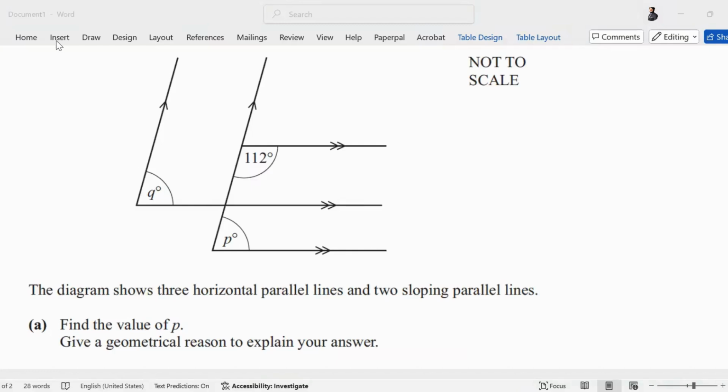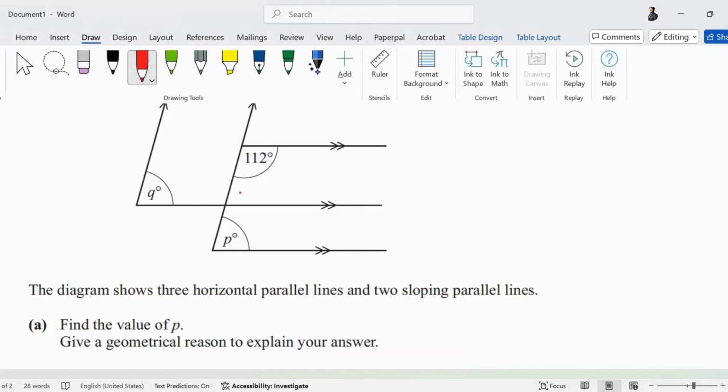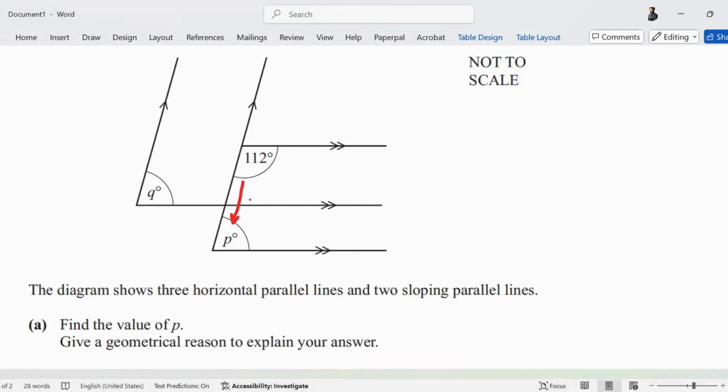In between parallel lines, whenever you have parallel lines, the sum of angles between two parallel lines is 180, and this property is called sum of interior angles. These angles are called interior angles.